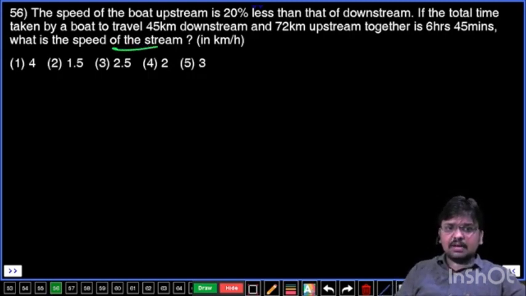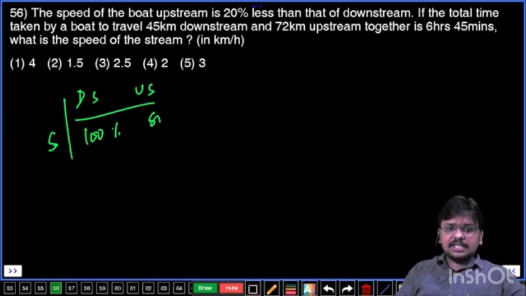Upstream speed is 20% less than downstream speed. If downstream is 100%, 20% less means 80%. The ratio is going to be 5:4. Downstream speed is 5 parts and upstream speed is 4 parts. You have to calculate the stream speed.